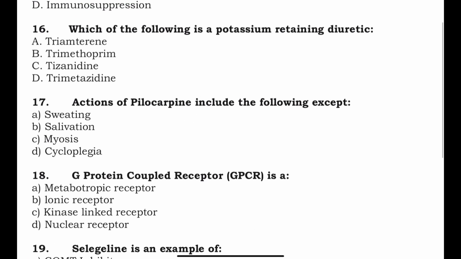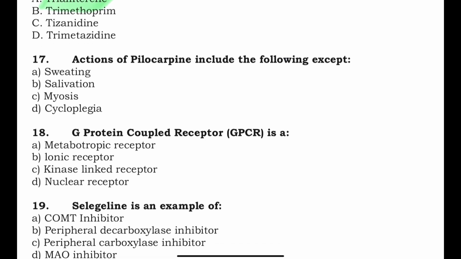Which of the following is a potassium retaining diuretic or potassium sparing diuretic? Trimethamine, trimethoprim, tizanidine, trimetazidine. Out of all the three, trimethoprim is an antibiotic, tizanidine is not a diuretic, trimetazidine no. So the correct answer here is trimethamine, which blocks the sodium ion channels in the collecting duct.